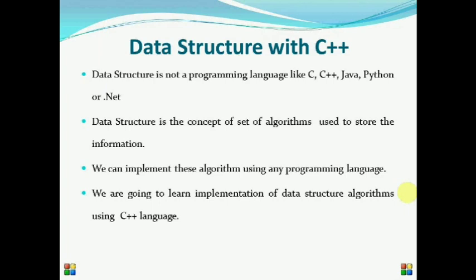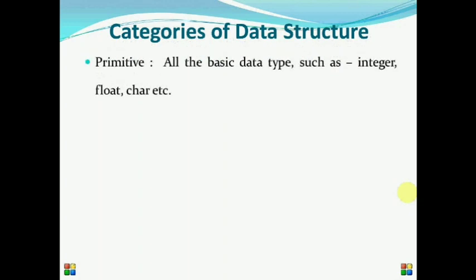So data structures are divided into two types. That means there are two categories of data structures. The first one is primitive and the second one is non-primitive.